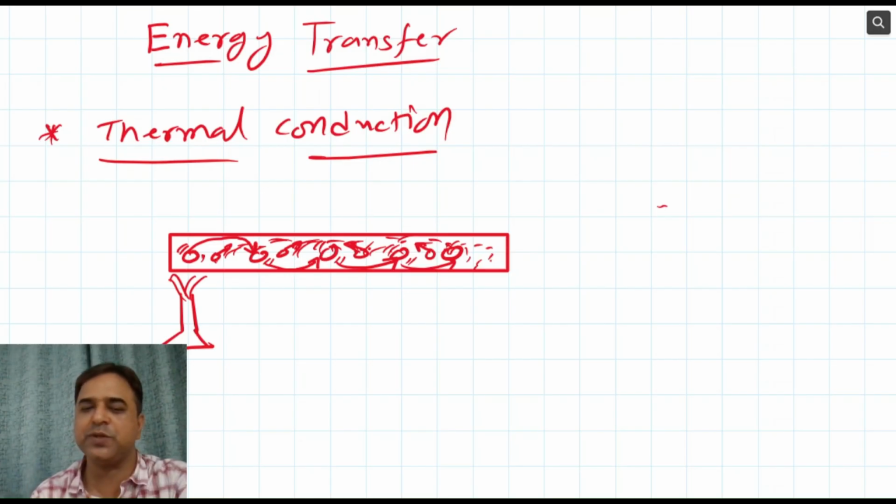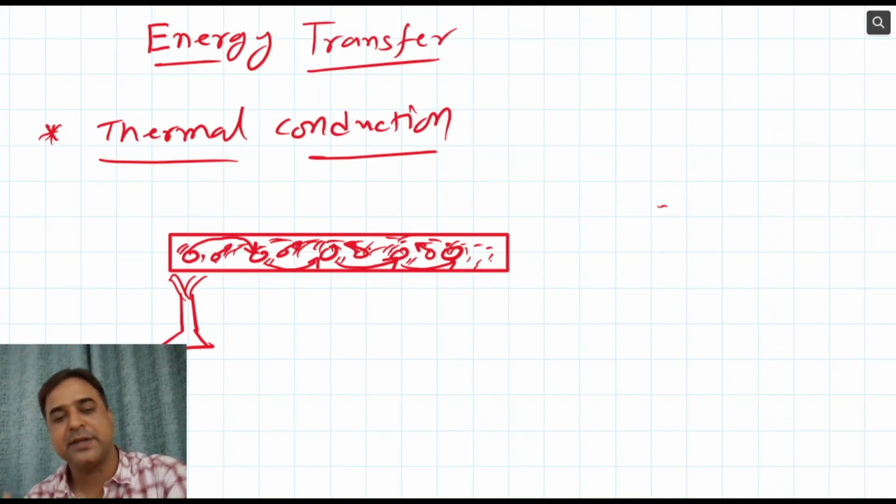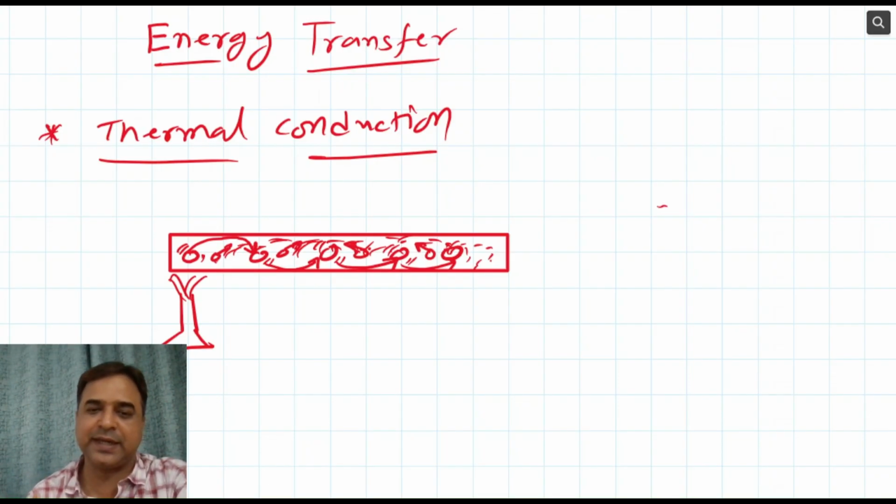Okay, you understood this? Two things: atoms vibrate and they transfer their energy from one point to another without changing their position. Electrons can move freely, so they jump off with that energy from one point to another point. This is how thermal conduction takes place in a solid.